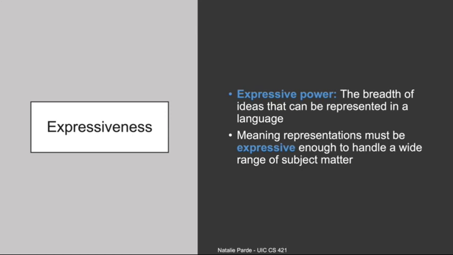Finally, a system's expressive power refers to its ability to represent a wide range of ideas. Meaning representations should be expressive enough to handle many different topics without sacrificing things like verifiability. So this video has introduced some necessary terms and requirements for meaning representation systems. In the next few videos, we'll see how these requirements might be fulfilled.